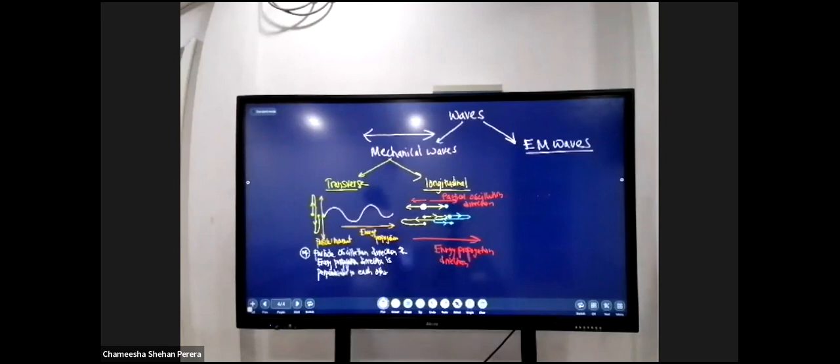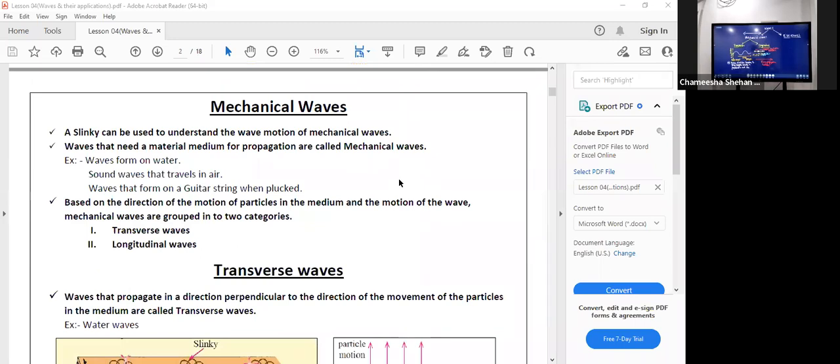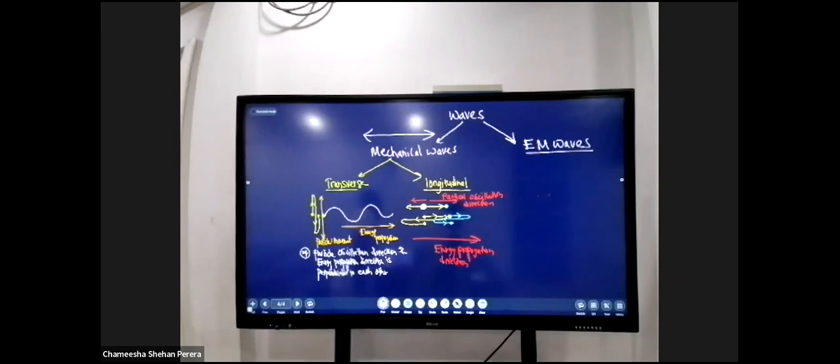So then we are moving further through the discussion, right? We are going to talk about mechanical waves. A slinky can be used to understand the wave motion of a mechanical wave, okay? The slinky is the thing I just showed you. Just hold on for a second, right? Okay. The next part.